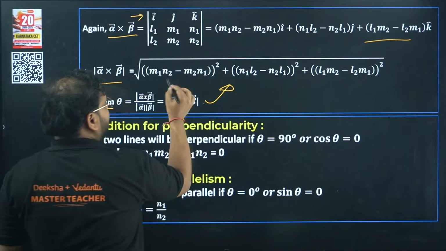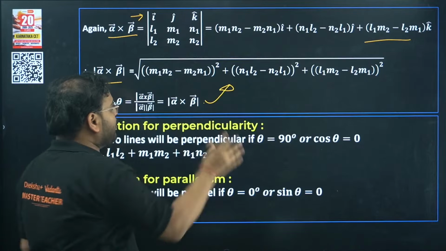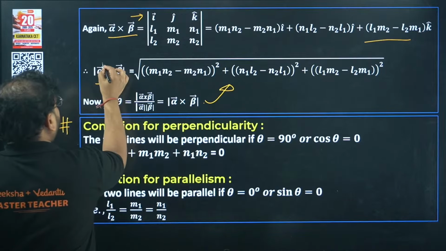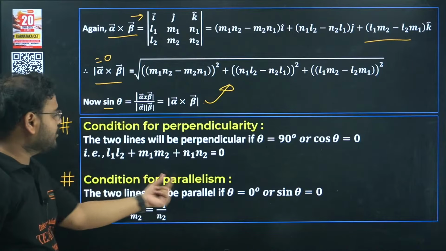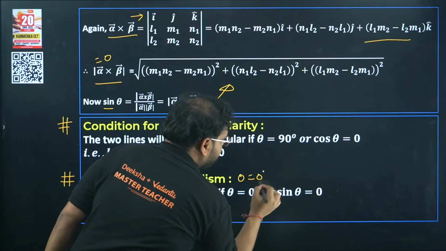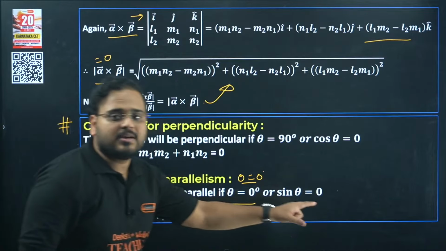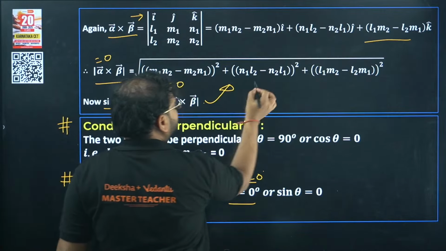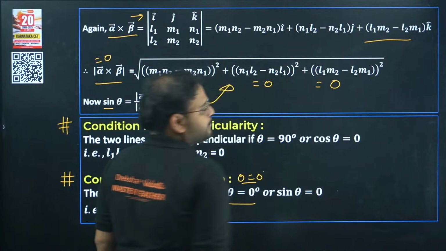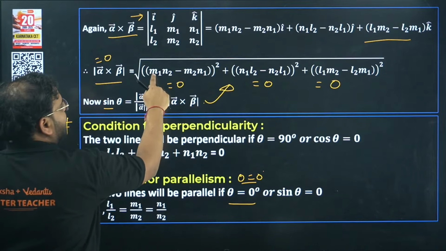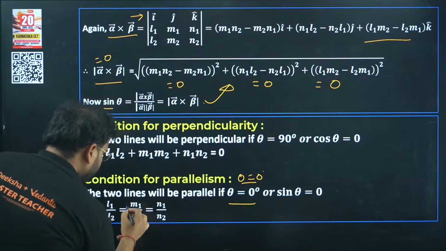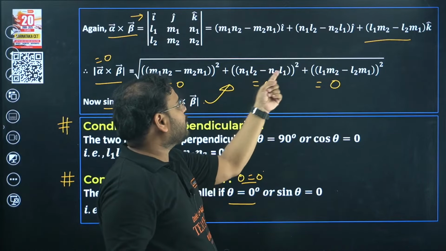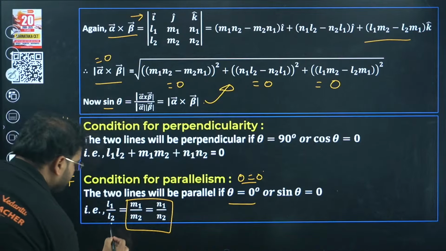So this is a square value, right? Square, square, square. Can you add 3 positive values and make it 0? Because over here theta is 0, right? Check this out. Theta 0 means sine theta has to be 0. This can be 0 only when this is equal to 0, this is equal to 0, and this is also equal to 0. If you solve it from here, you'll get the ratio m1 by m2 equals n1 by n2. If you solve the first one, you'll get n1 by n2 equals l1 by l2. You'll get the first and third one.